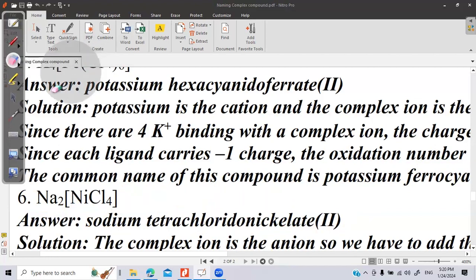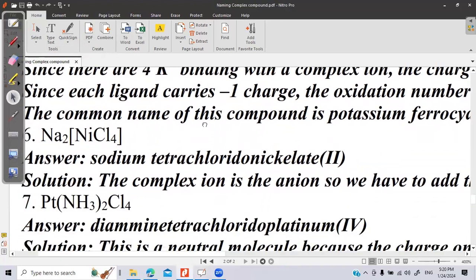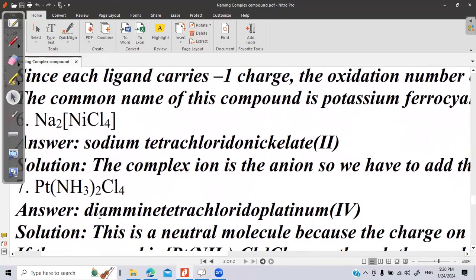Fine. Now try this question from your own side. Platinum is here the cationic part. First write the name of amine. How many amine groups are there? Two. So diamine. Now here there is no complex entity, so we will write fluorine. Fluorido is also a part of a ligand, so we'll write diamine tetrafluorido platinum.